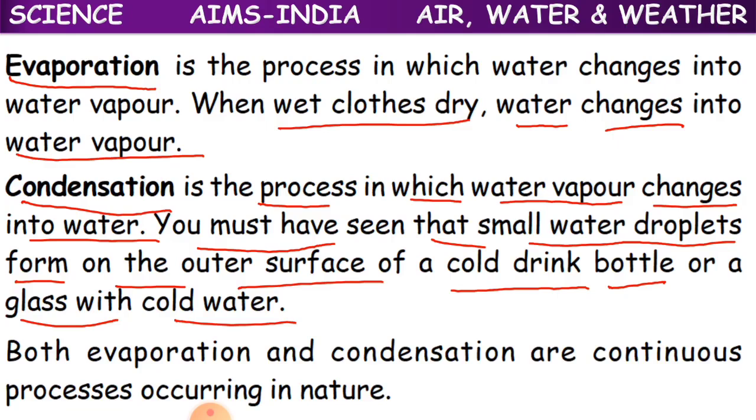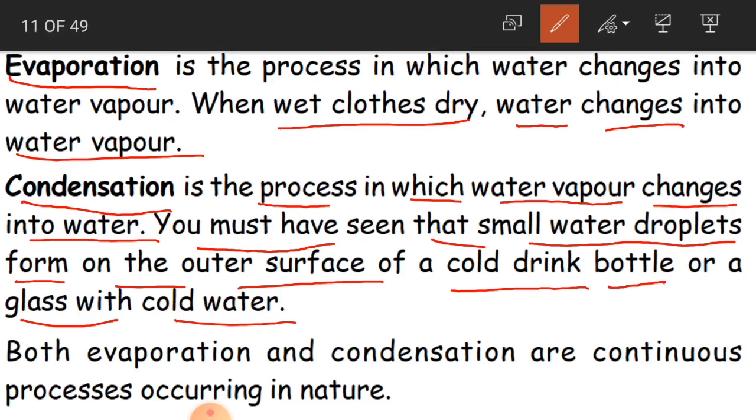So again this water vapor, what happens? It changes and just flows down the glass in the form of water. That is nothing but condensation. Clear, children? Both evaporation and condensation are continuous processes occurring in nature.